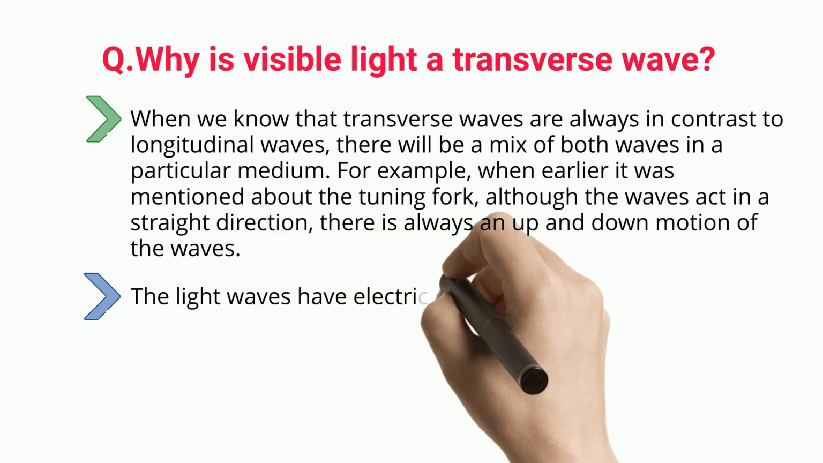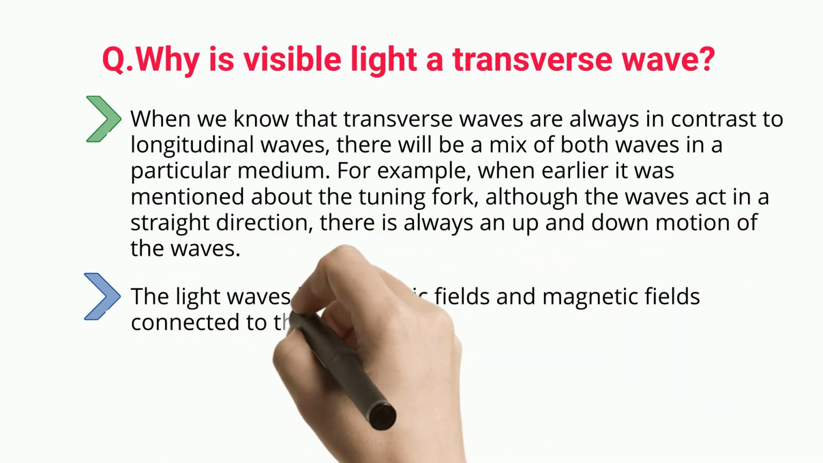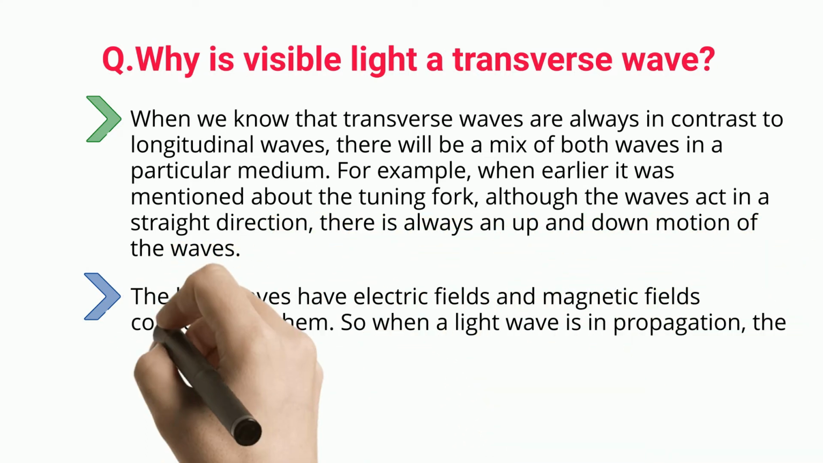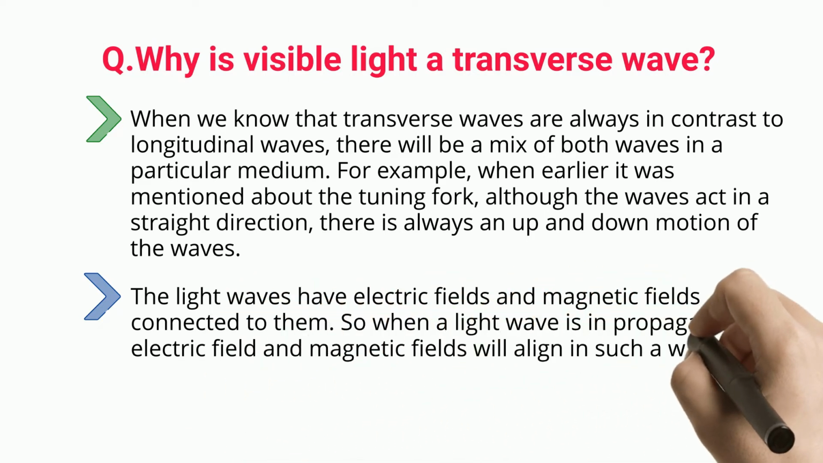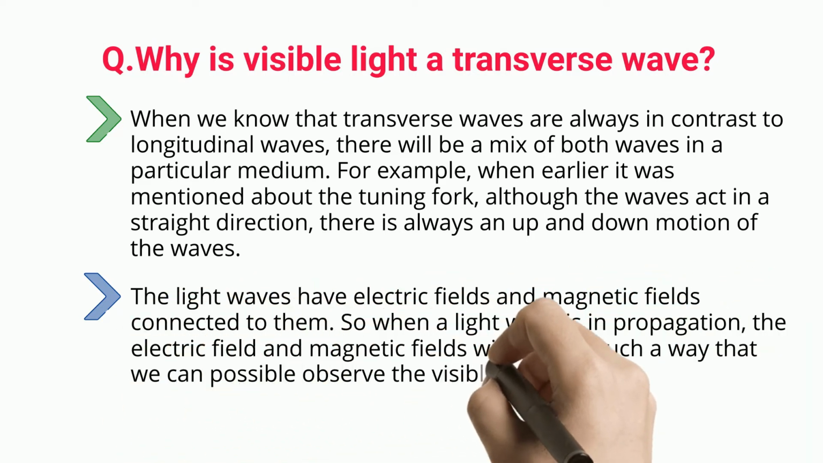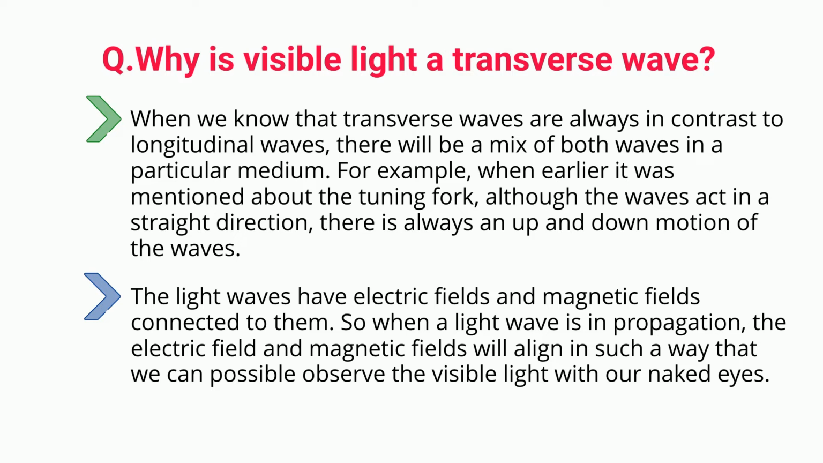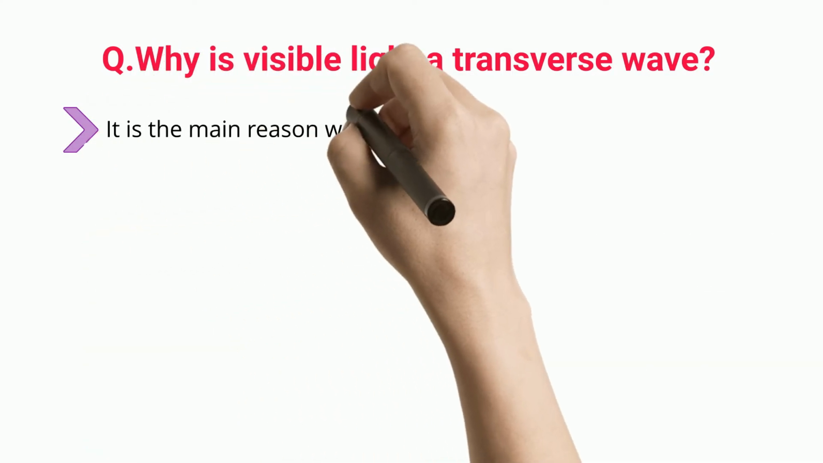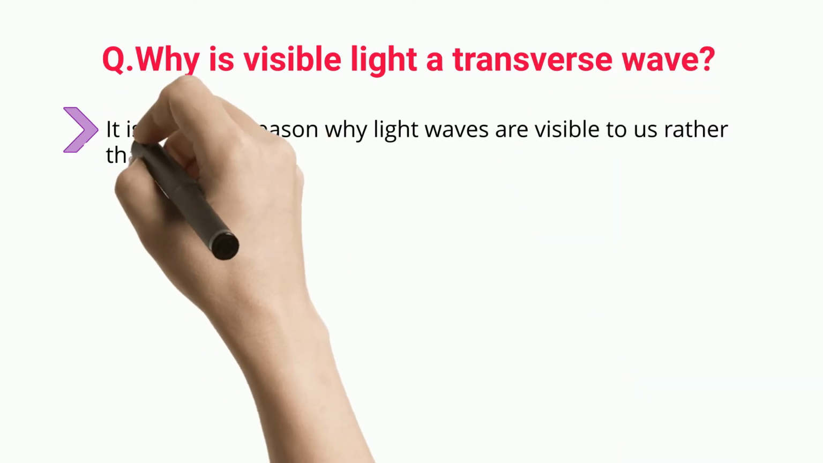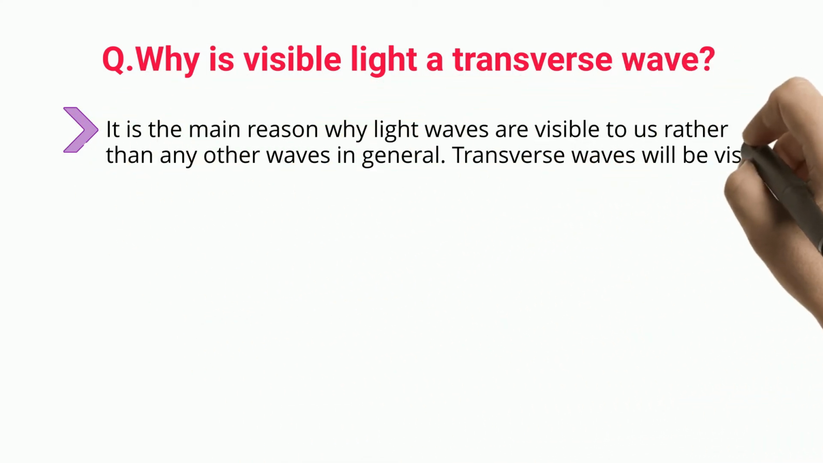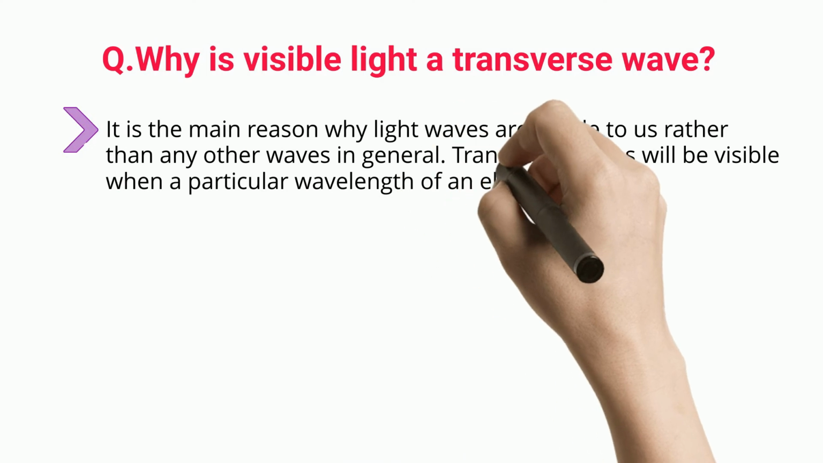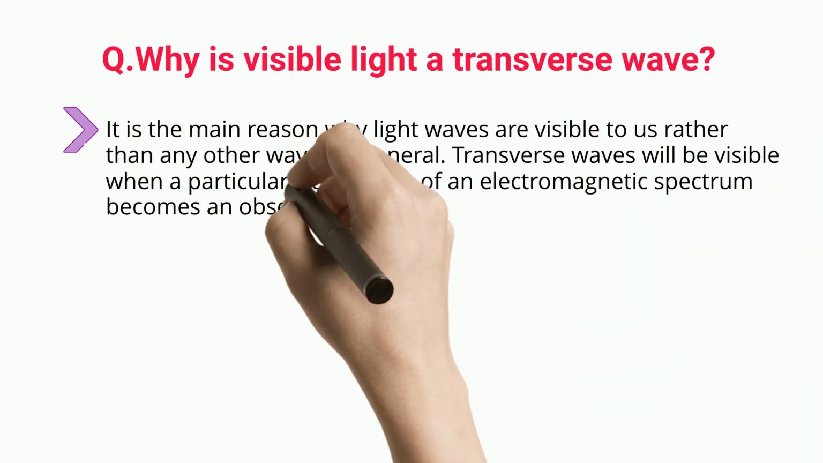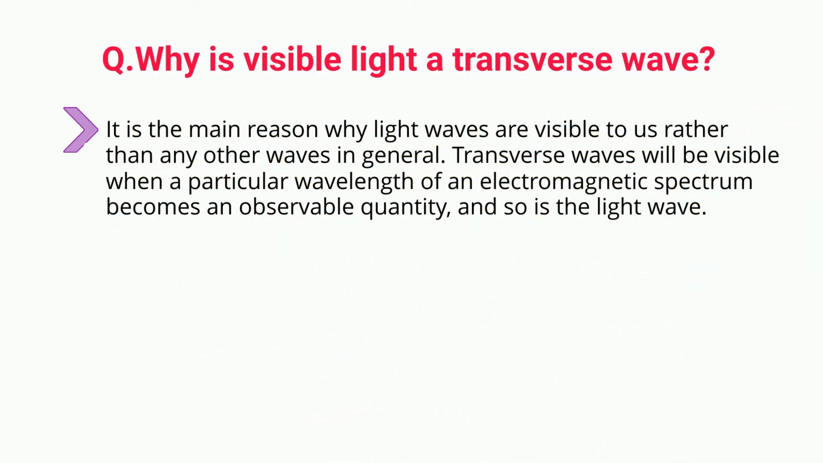The light waves have electric fields and magnetic fields connected to them. So when a light wave is in propagation, the electric field and magnetic field will align in such a way that we can observe the visible light with our naked eyes. It is the main reason why light waves are visible to us rather than any other waves in general. Transverse waves will be visible when a particular wavelength of the electromagnetic spectrum becomes an observable quantity, and so is the light wave.